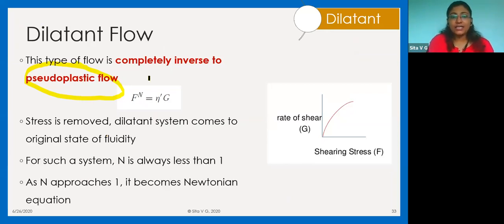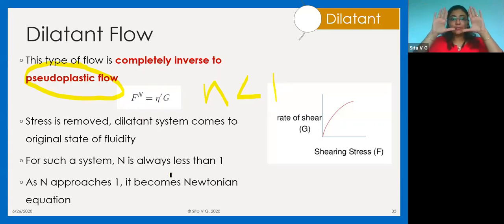And again, the same formula holds true for dilatant systems. Here the n is always less than 1. When we saw pseudoplastic flow, n is always greater than 1, whereas in dilatant flow my n is always less than 1, and obviously if this n reaches 1, then it becomes directly proportional and it becomes a Newtonian equation. So exactly, pseudoplastic and dilatant flow are exact opposites of each other.